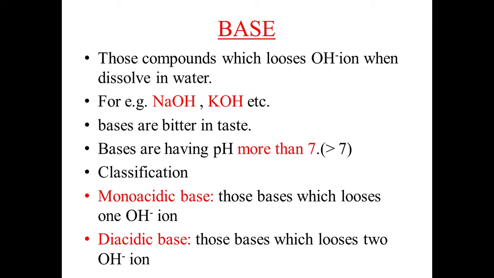Next is classification of bases. Bases are mainly classified into, maybe, three categories. Monoacidic base. We already discussed this. Mono means single, and base is written at the last. That's why we have to give the example of those bases which lose a single OH minus ion. Next one is diacidic base. Those bases which lose two hydroxide ions.